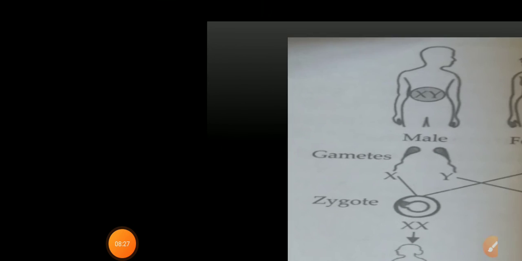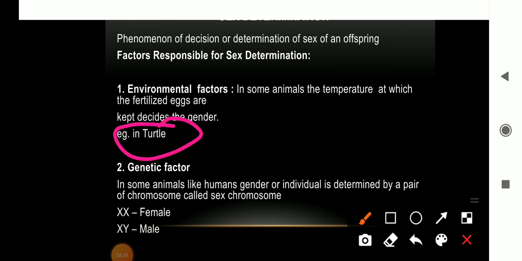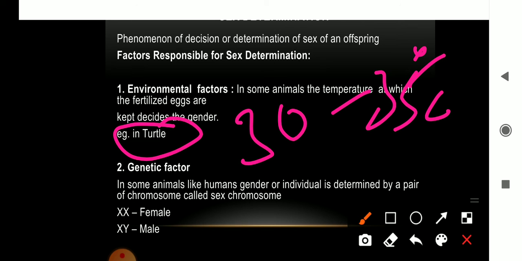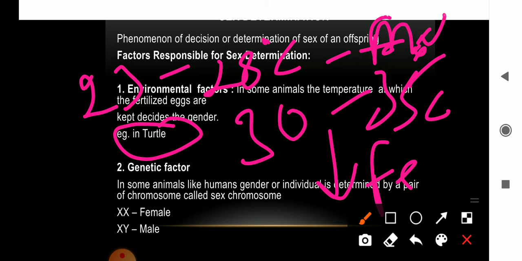Regarding the environmental factor, I was giving you the example of the turtle, and I want to add one more line. In the turtle, if the temperature at the time of fertilization is 30 to 35 degrees Celsius, then females are produced. And if the temperature is 23 to approximately 28 degrees Celsius, then males are produced.